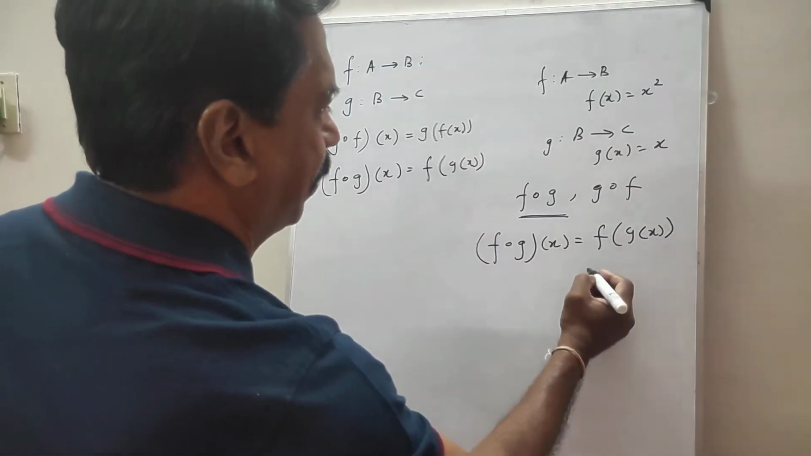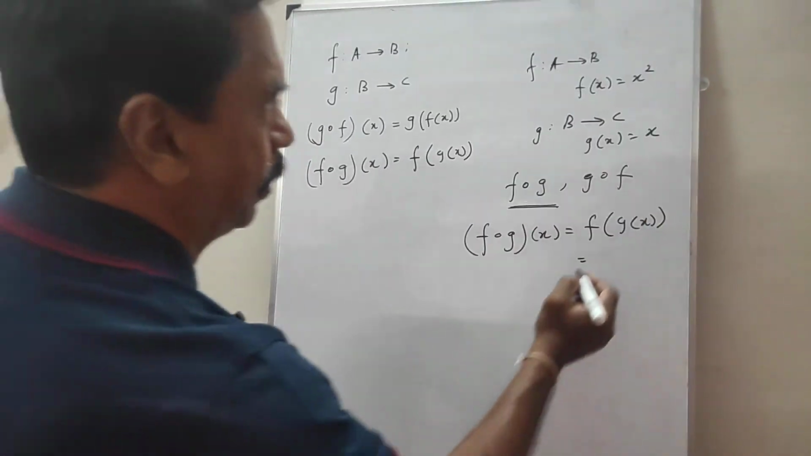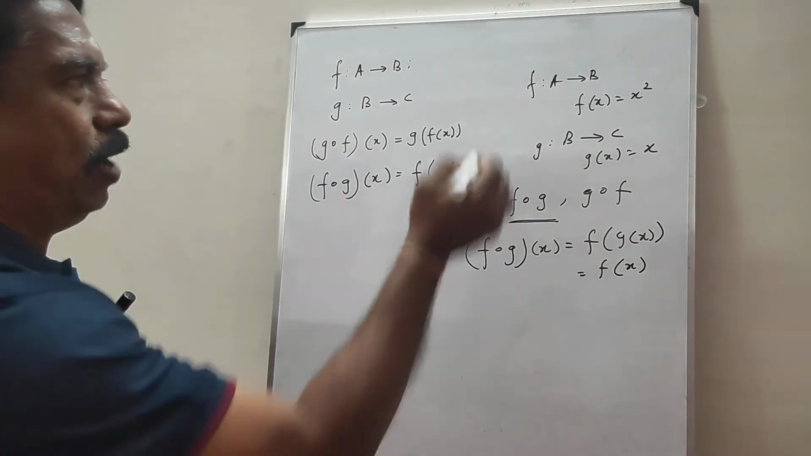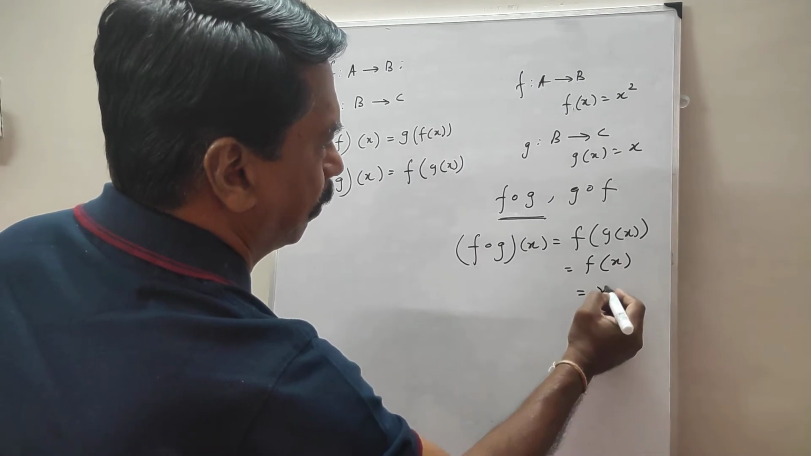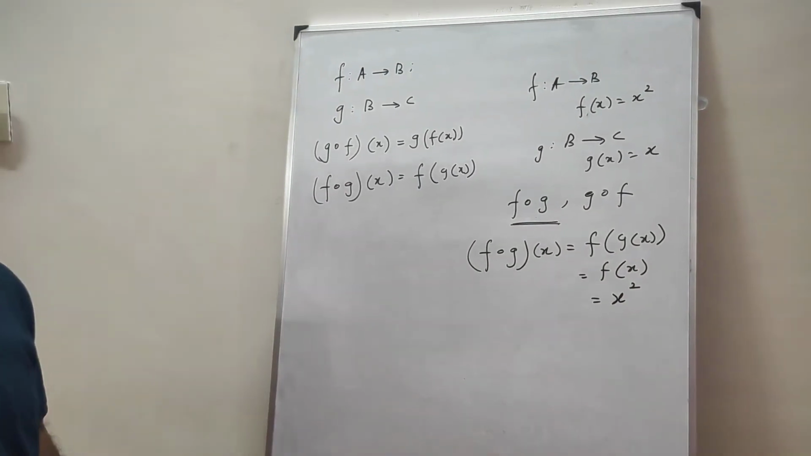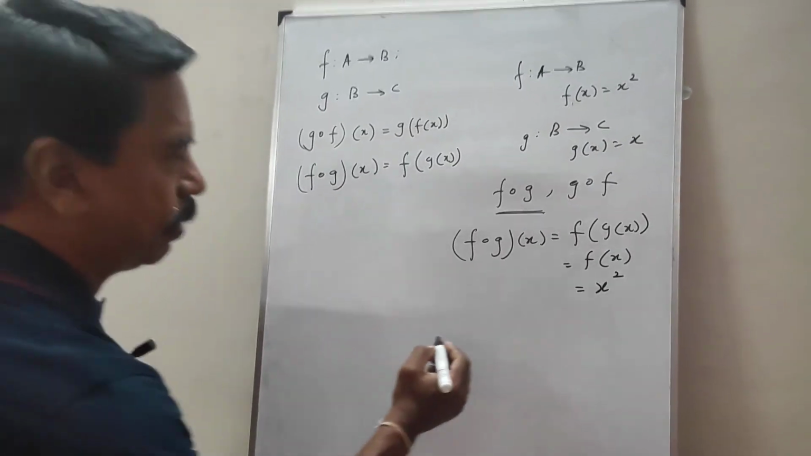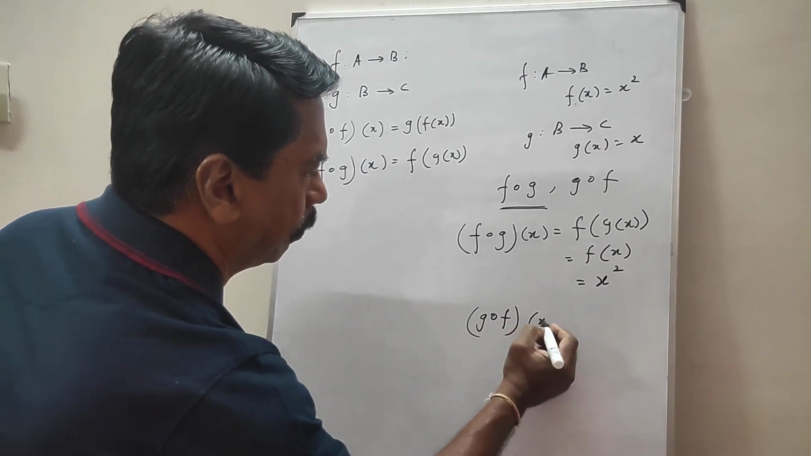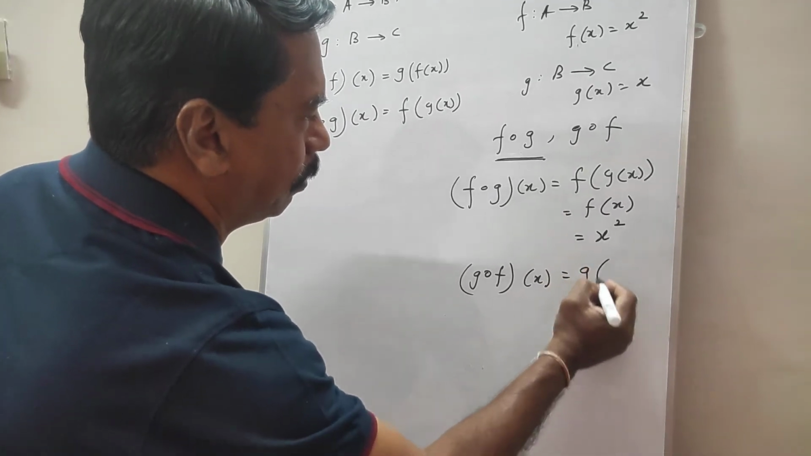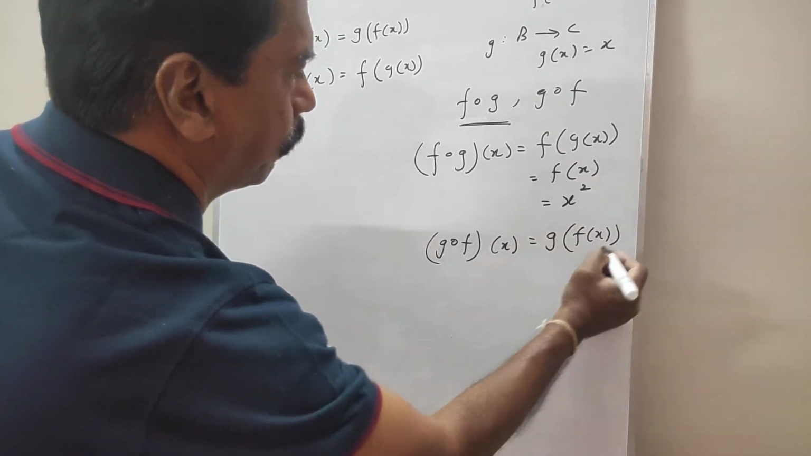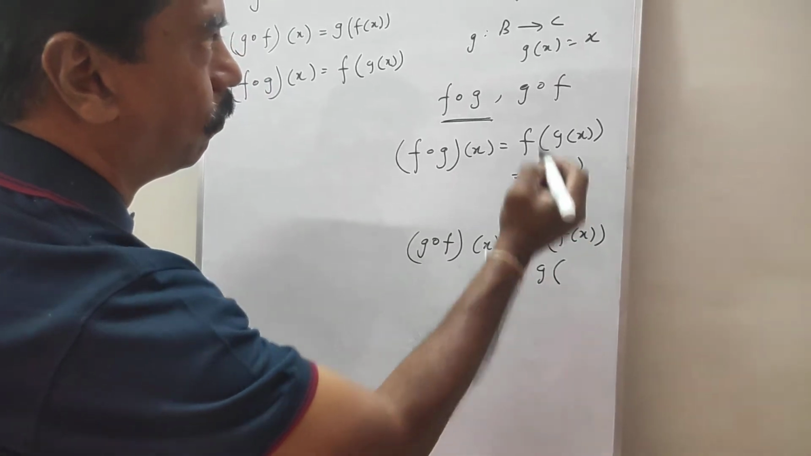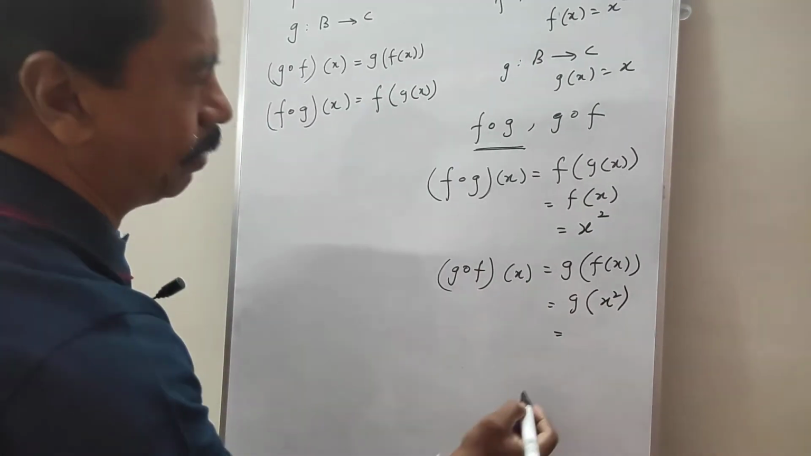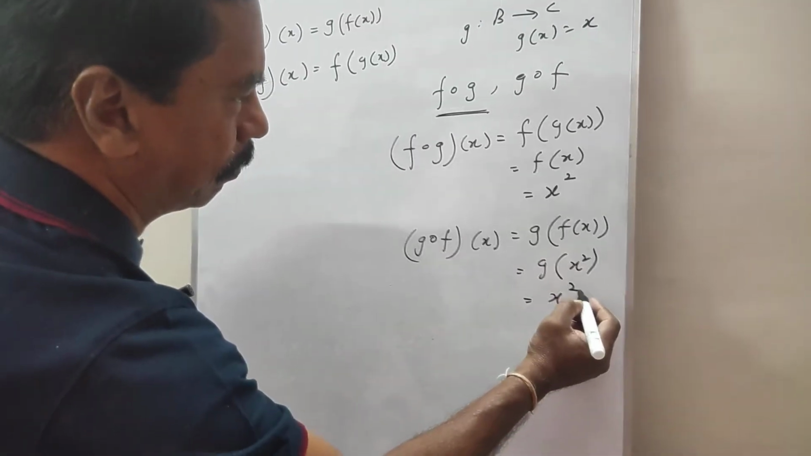What is g of x? G of x is nothing but x. So it is f of x. And what is f of x? It is x squared. Similarly, we can find g dot f of x. This is nothing but g of f of x. This is g of, what is f of x? It is x squared. And what is g of x? It is x. So it is x squared.